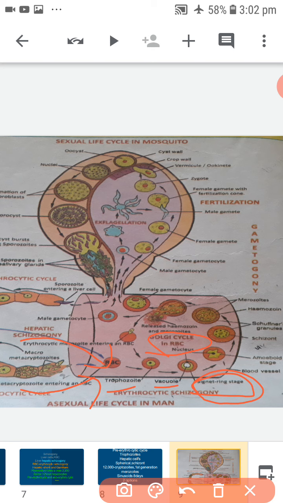Soon it loses the vacuole, develops pseudopodia and becomes amoeboid stage.